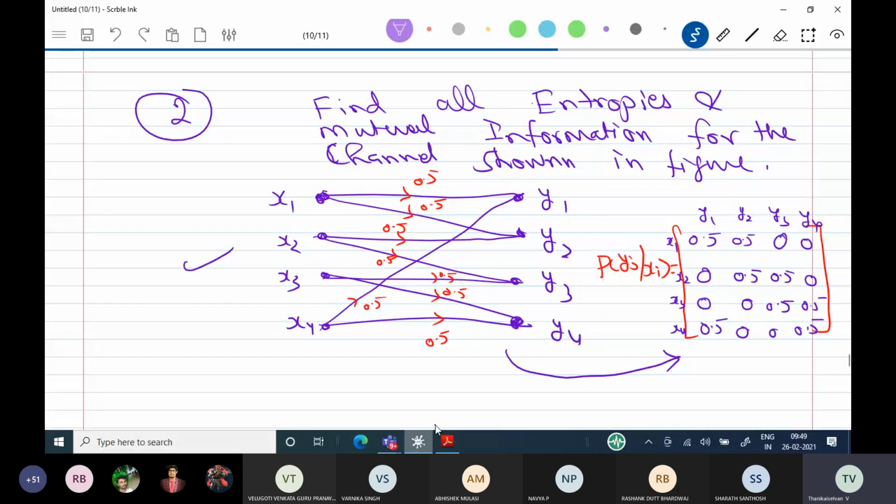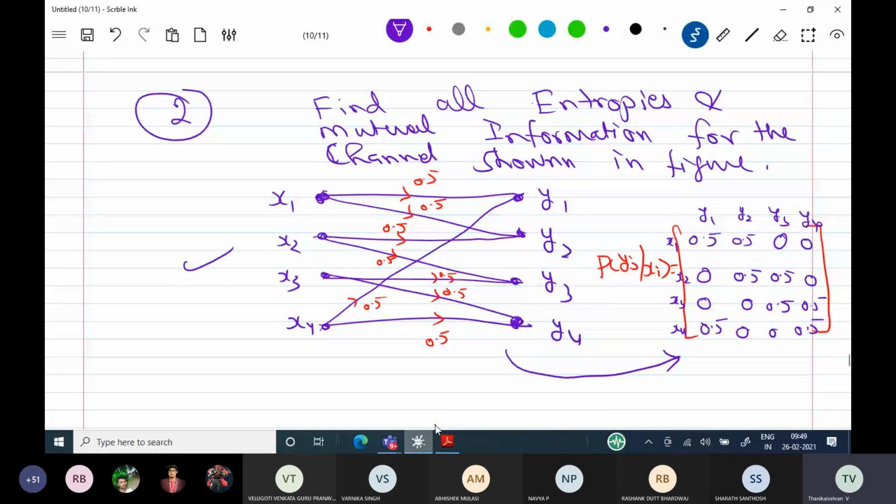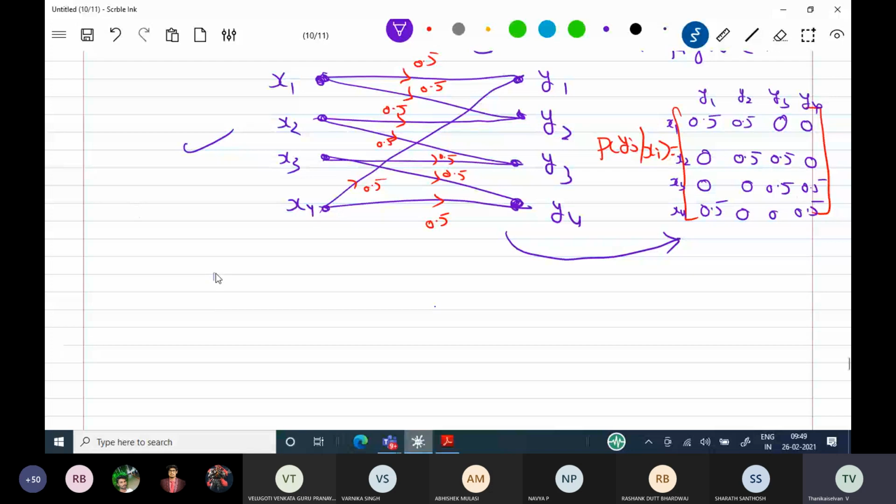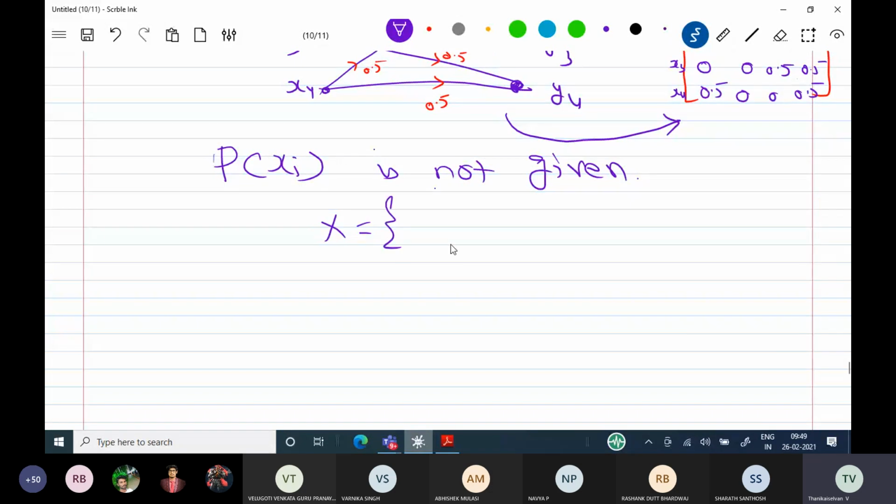Joint probability matrix can be calculated. For calculating the joint probability value, which probability is necessary? Source symbol probability. P of xi is not given, please note down. We came to know that x consists of how many source symbols? What is the value of m? What is the value of n? 4. On the destination side, how many symbols?